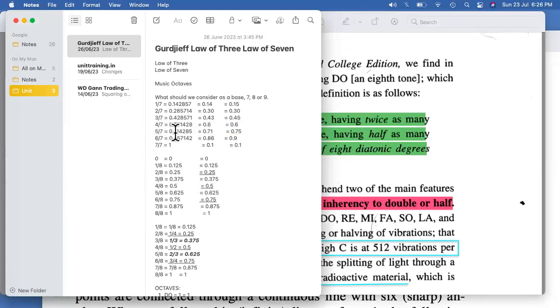5 by 7 is 0.714, so it would be 0.72. I'll be going for, let's say, approximately 0.75. Again, it is 6 by 7, 0.856, so it would be like 0.9. Right? I'm just taking it for easy purpose. And then 7 by 7 is 1. So it is not 0.1. I beg your pardon for that, but it would be purely 1.